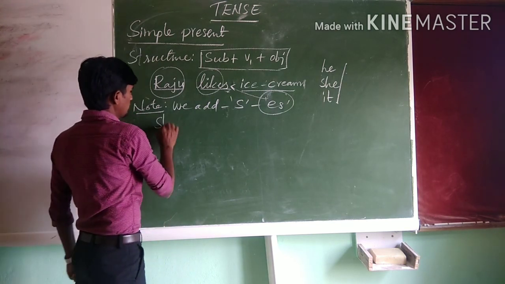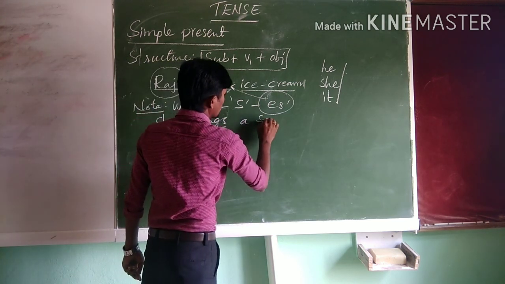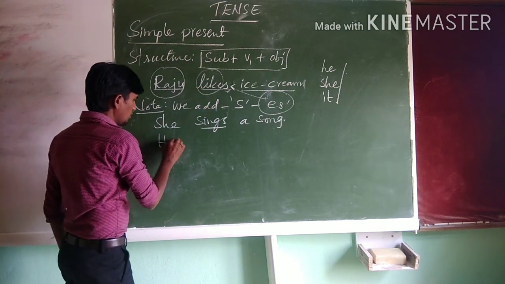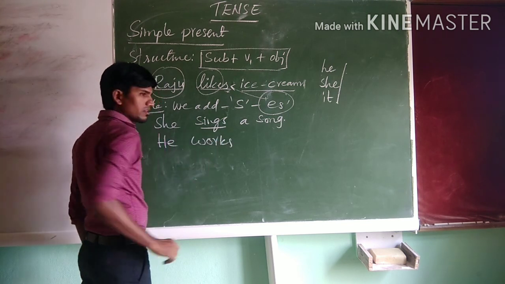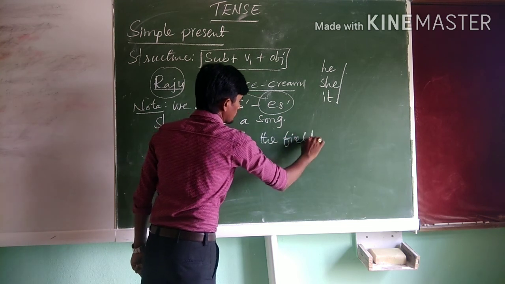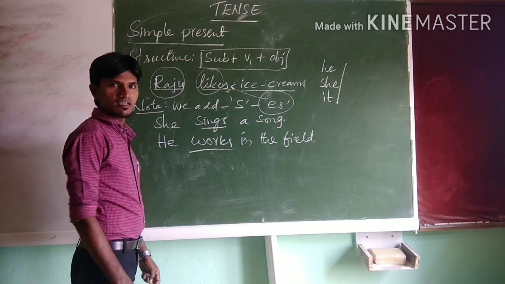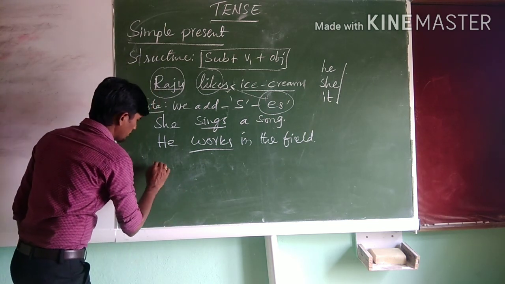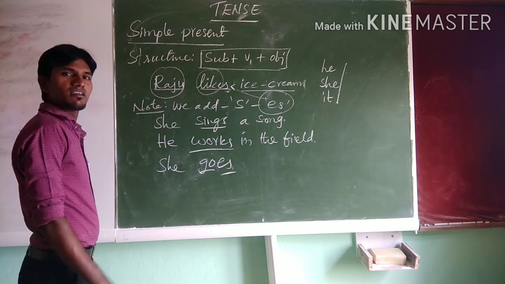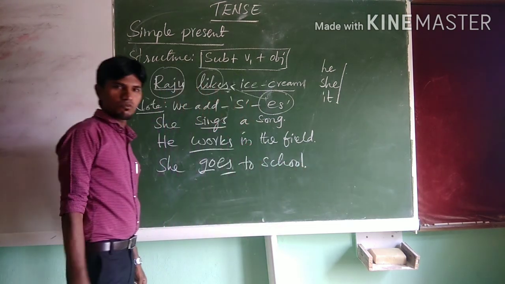For example, she sings a song. She sings a song. He works in the field. He works in the field. So, to third person singular, we add s or es. For example, she goes. Go is the verb. We are adding es. She goes to school. She goes to school.